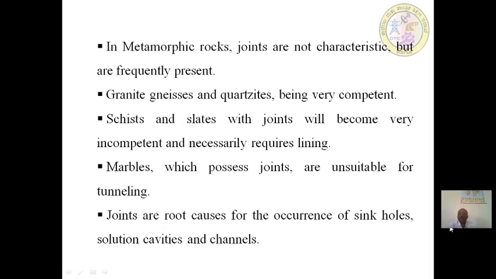In metamorphic rocks, joints are not characteristic but are frequently present. Granite, gneisses and quartzites are very competent, but schists and slates with joints become very incompetent and necessarily require lining. Marbles which possess joints are unsuitable for tunneling. Joints are root causes for the occurrence of sinkholes, solution cavities and channels.